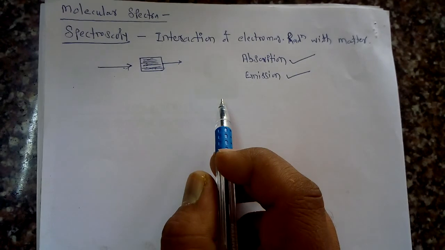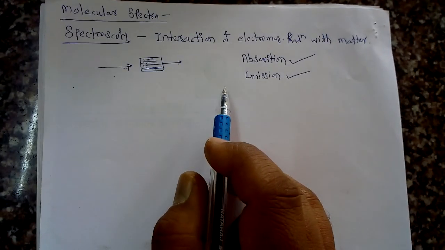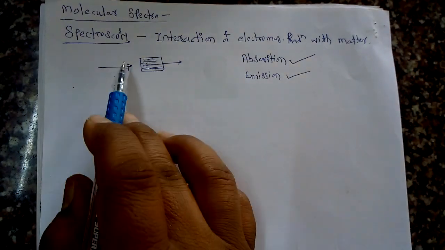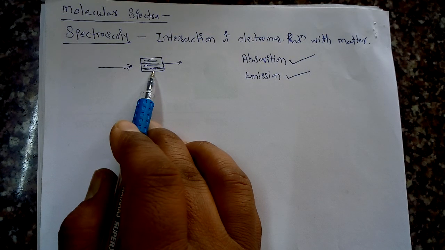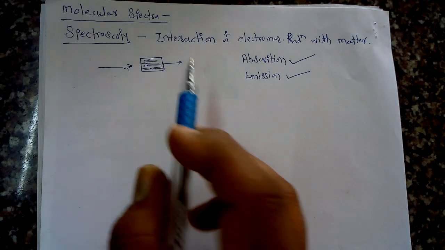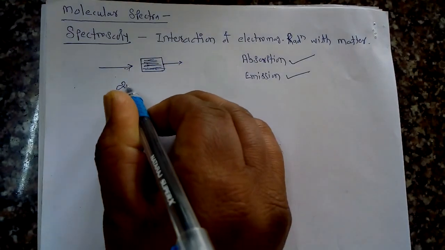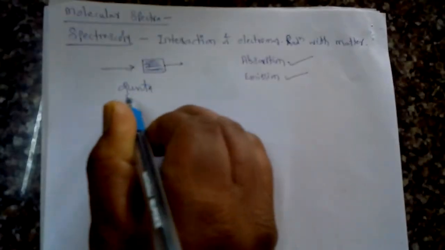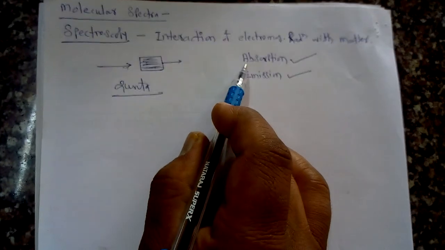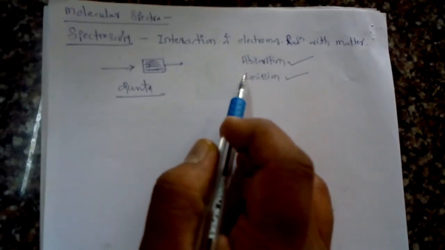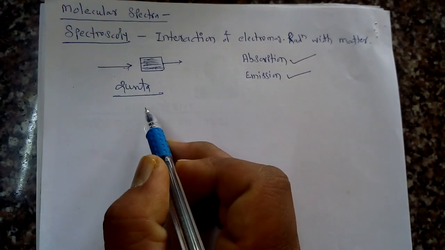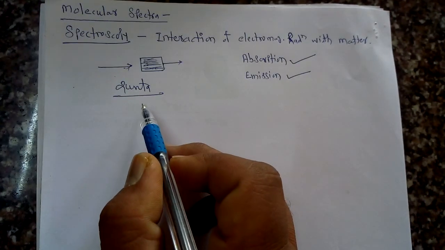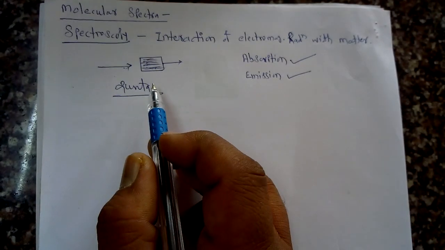These interactions between the electromagnetic radiation and the matter take place in discrete amounts of that radiation, which is called the quanta. Whenever radiation interacts with matter, it either gets absorbed or gets emitted, in the form of quanta. These interactions are important as far as the study of molecular structure is concerned.